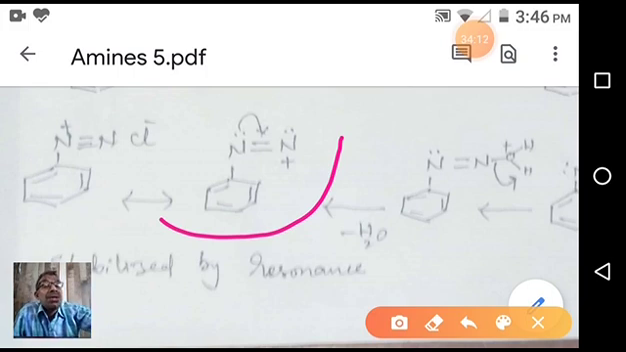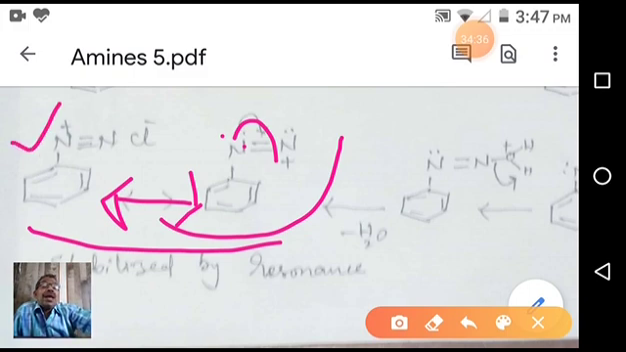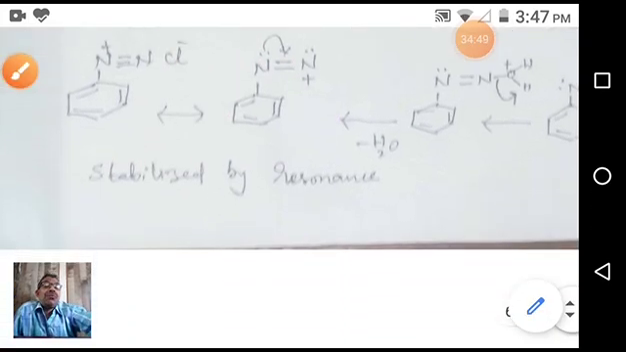Actually, on electron donation from here to here, we are getting one more structure. These two are resonance structures. These structures are indicated by a line with two arrows. So these are two resonance structures. When we compare, this one is more stable than this one. That's why this exists. We can isolate this benzene diazonium chloride from the reaction mixture. So this is the mechanism for the preparation of benzene diazonium chloride.